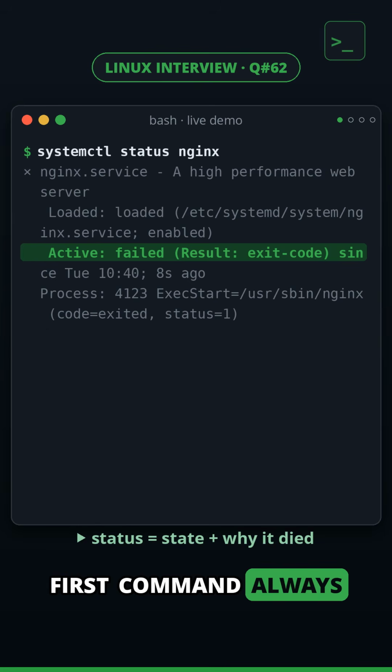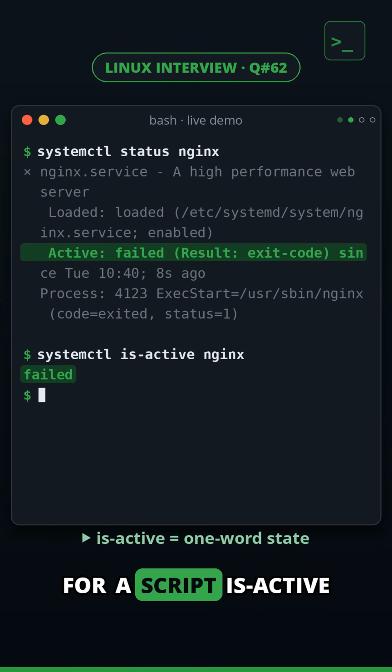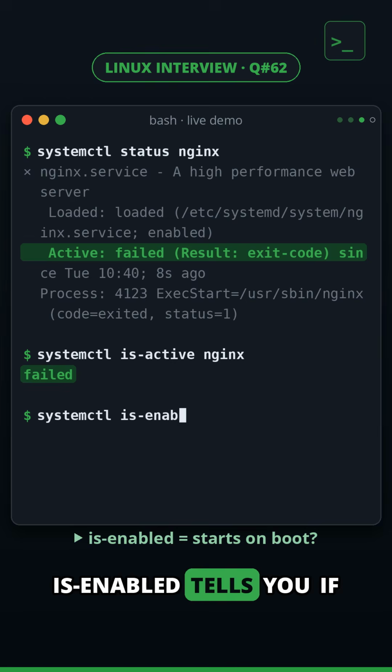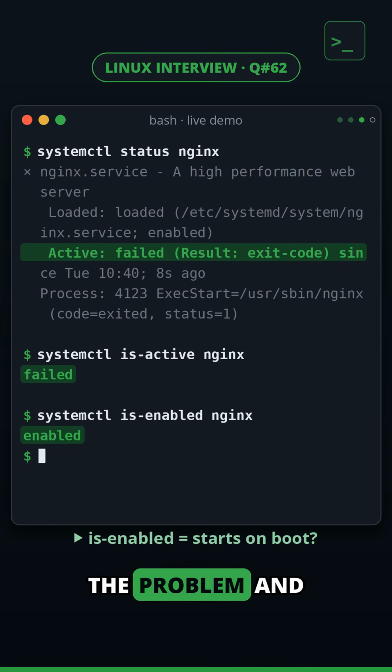First command always, systemctl status. It shows the state here, failed, and the process that died. Want just the state for a script? is-active gives one word back, failed. is-enabled tells you if it starts on boot. Enabled, so that's not the problem.